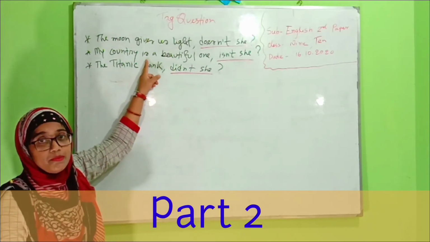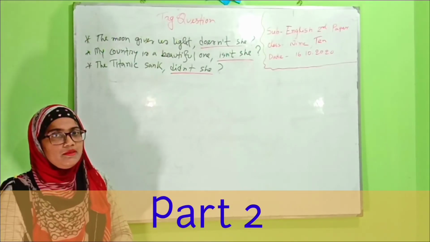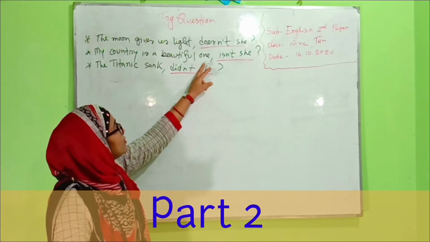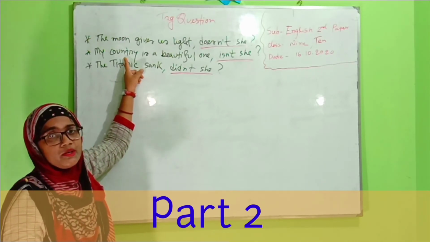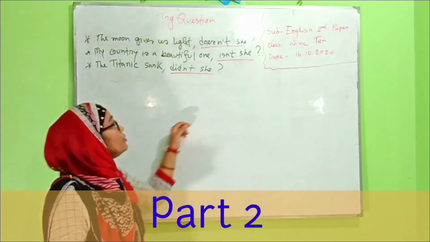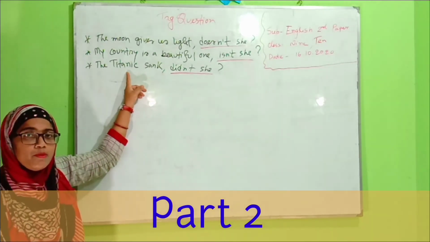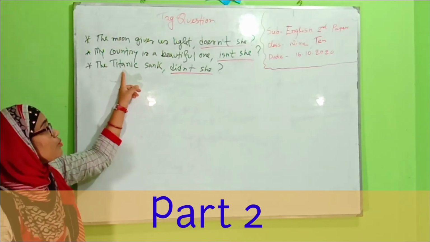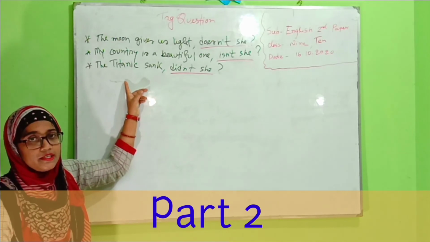We get the helping verb is, so we make it negative, isn't. My country is considered feminine gender, so we use she here. Now the next one: the Titanic sank. All of you have heard the name of Titanic, I think, and Titanic is the name of a ship, so we use she instead of the word Titanic.